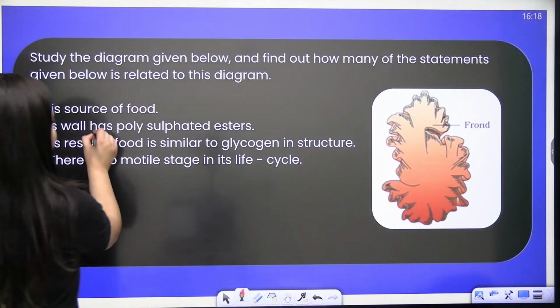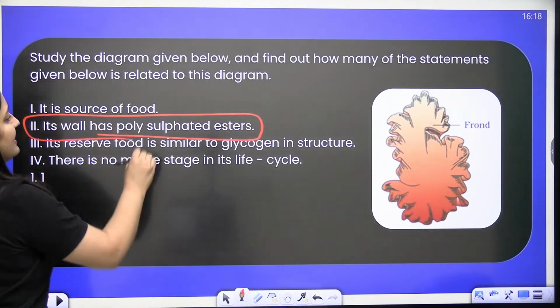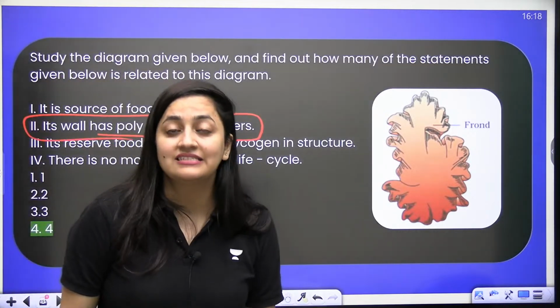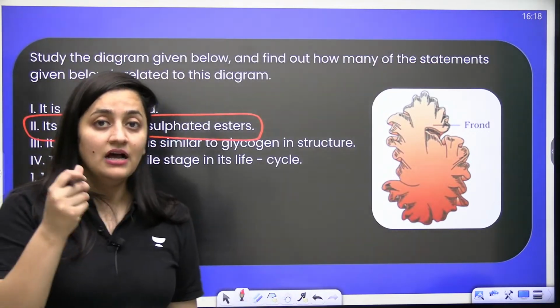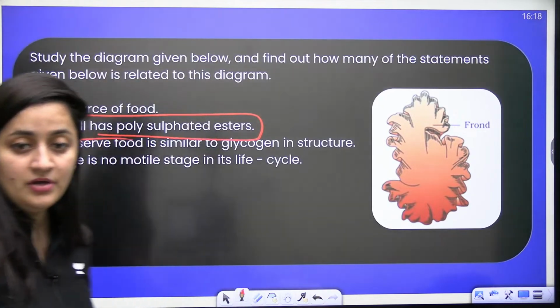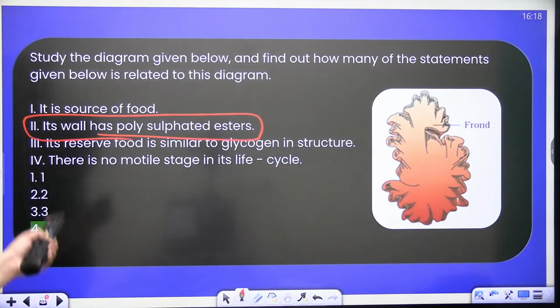Remember, in the table it is given that the cell wall in the case of red algae has polysulfated esters, and from red algae we get agar-agar and carrageenan. So that is why here the 4th is the correct answer.